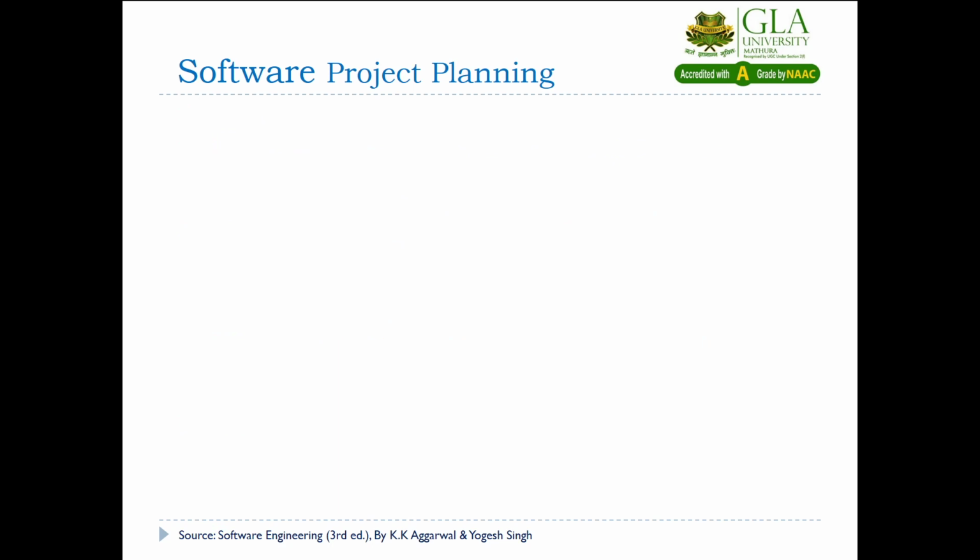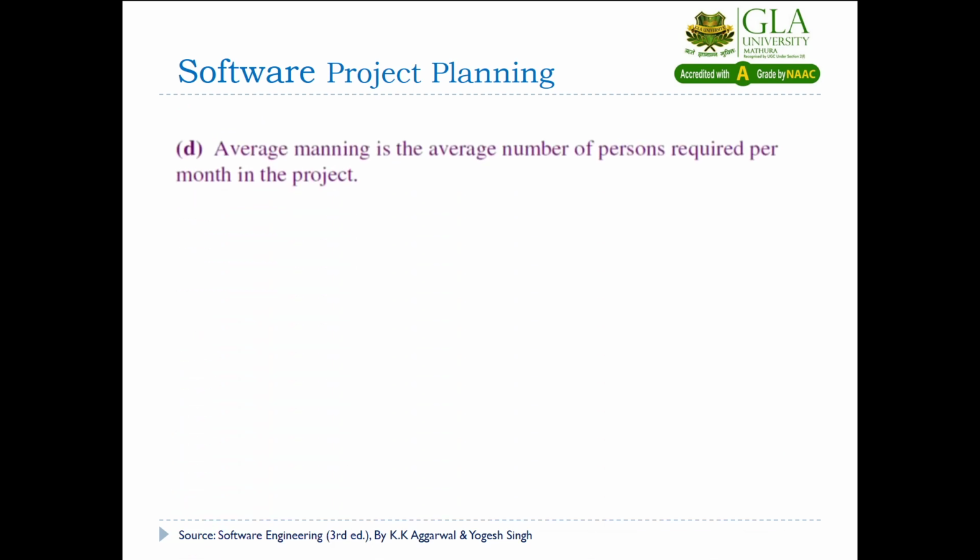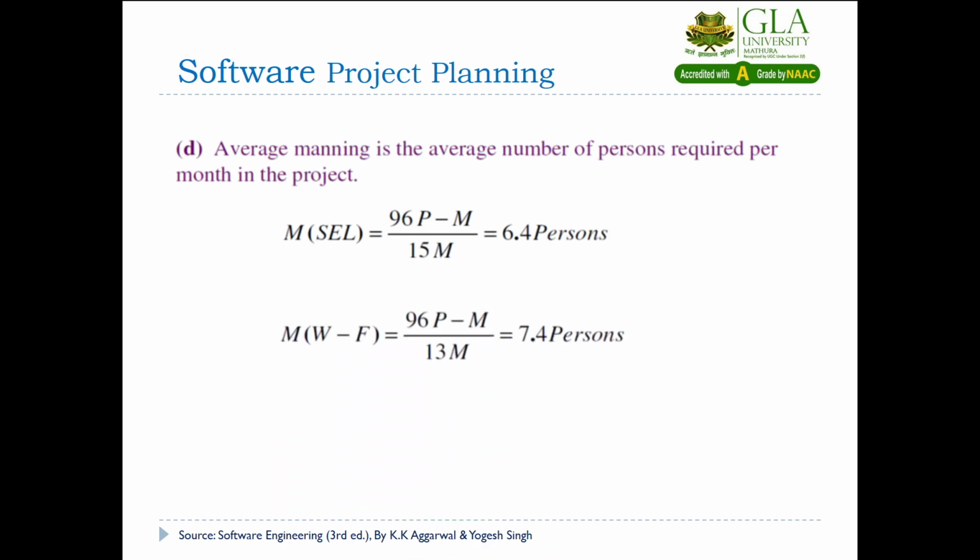And for the last one, we have the average manning. It means you have to compute the average number of persons required in every month. So that is a simple formula. We have the effort, 96 person-months, divided by how many months we are taking to complete the computed lines of code. That is 15 months according to SEL. So 96 divided by 15 gives 6.4 persons. Then for the WF model, 96 person-months divided by 13 months, so that will give you 7.4 persons required.